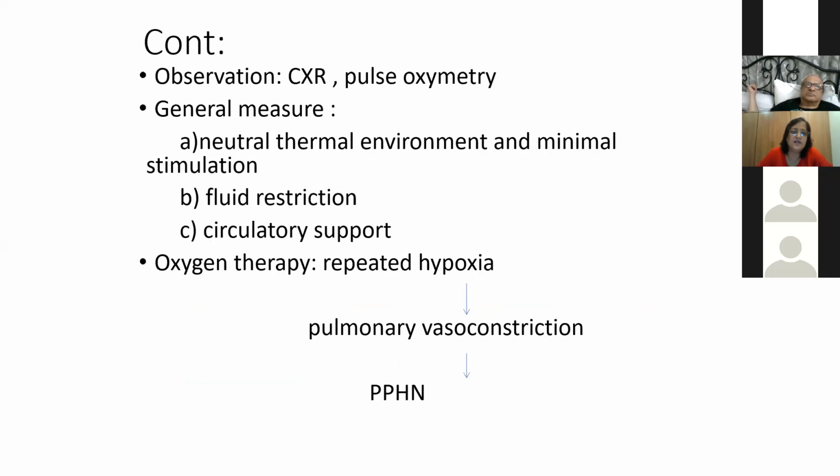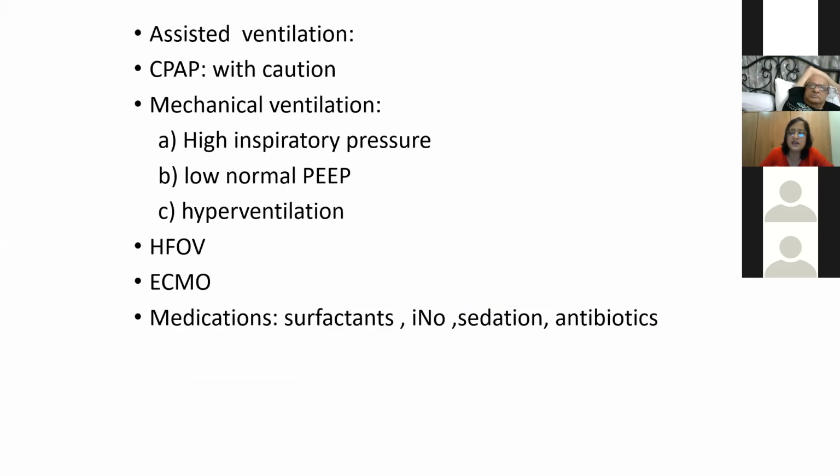Now, management continued. You initially will observe, put the baby on pulse oximetry, see the ABC, and send for chest X-ray. General measures, as we have mentioned already. And oxygen therapy is very important. As I said, hypoxia and alveolar collapse lead to pulmonary vasoconstriction and increase the chance of PPHN.